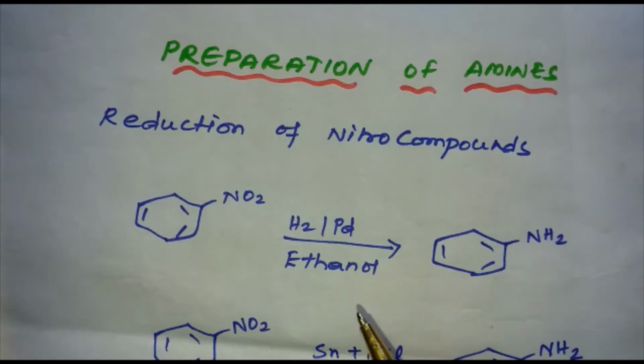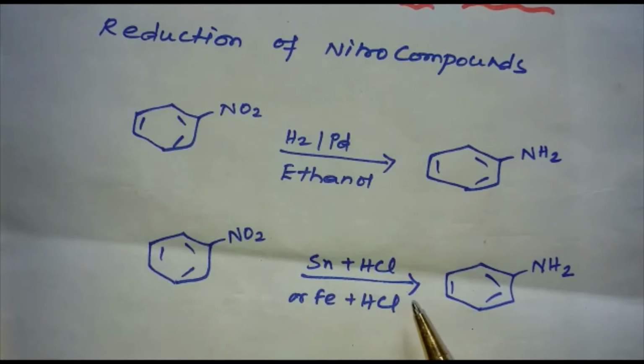And here in this, we'll see one more reaction. In this reaction, reduction with iron scrap and hydrochloric acid is preferred because FeCl2 formed gets hydrolyzed to release hydrochloric acid during the reaction. Therefore, only a small amount of hydrochloric acid is required to initiate the reaction.